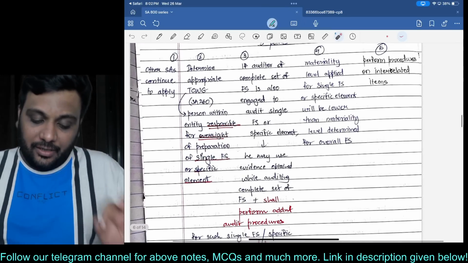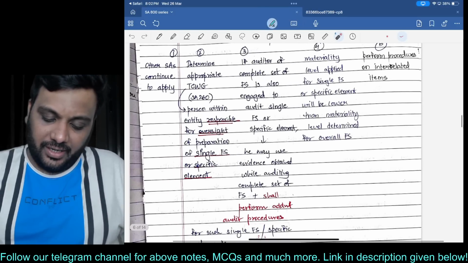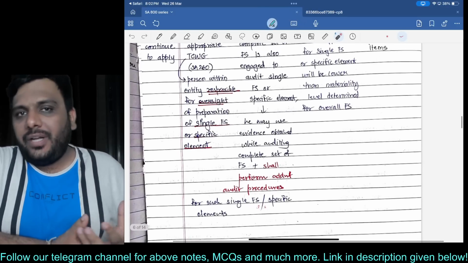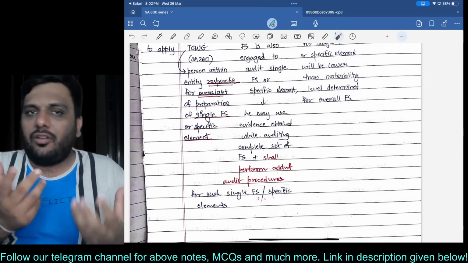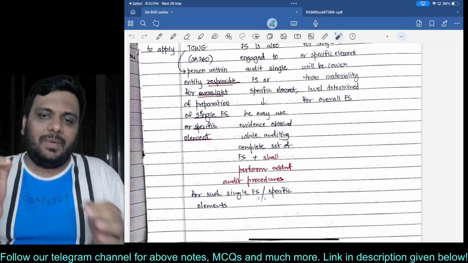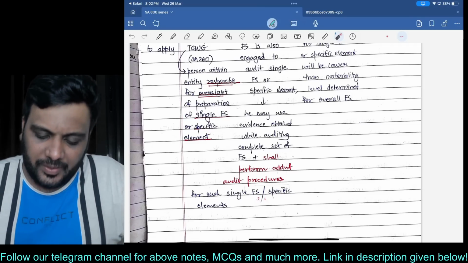So if the auditor of a complete set of financial statements is also engaged to audit a single financial statement, we may use the evidence obtained during the complete set of financial statements audit. However, you are expected to perform additional procedures for the single FS or specific element.